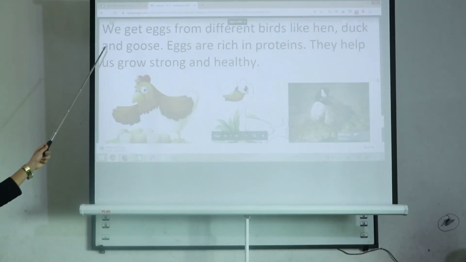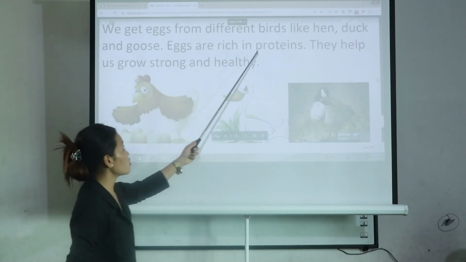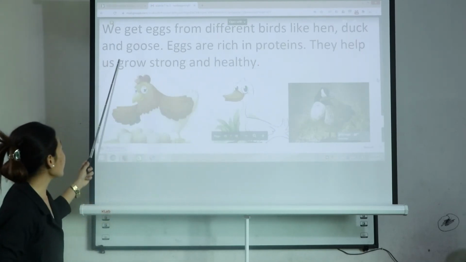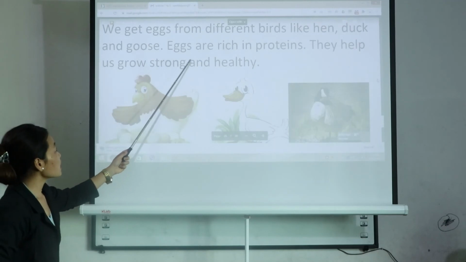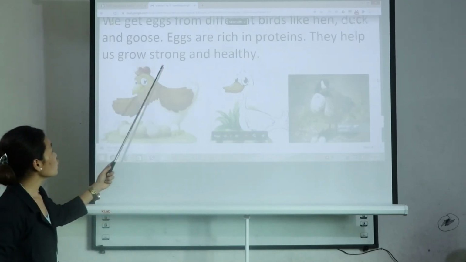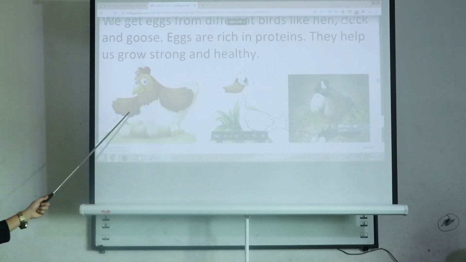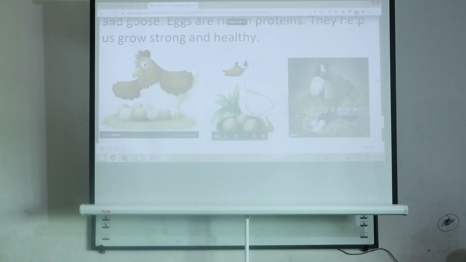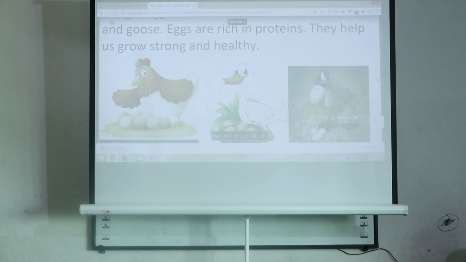Now we get eggs from different birds like hen, duck and goose. Eggs are rich in protein and they help us to grow strong and healthy.